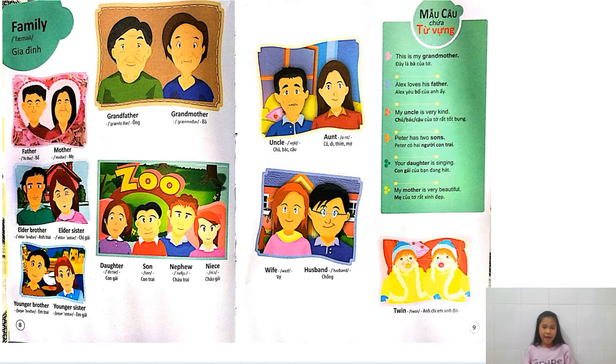Welcome to the next one we have here: uncle and aunt. Uncle and aunt are the brothers and sisters of our mother and our father. Yes, that's right. Uncle is the brother of our mother or father, and aunt is the sister of our father or mother. Uncle, uncle, aunt, aunt. Okay? Uncle and aunt.